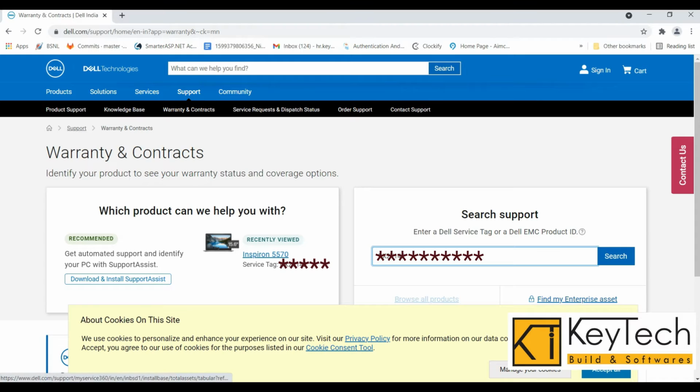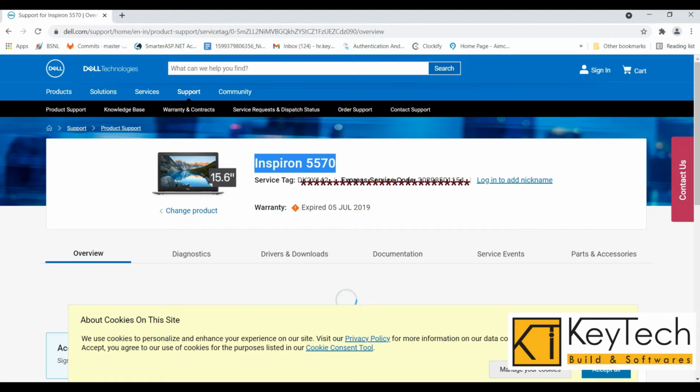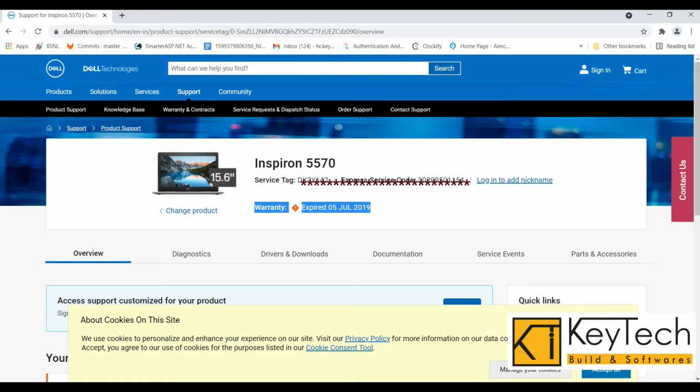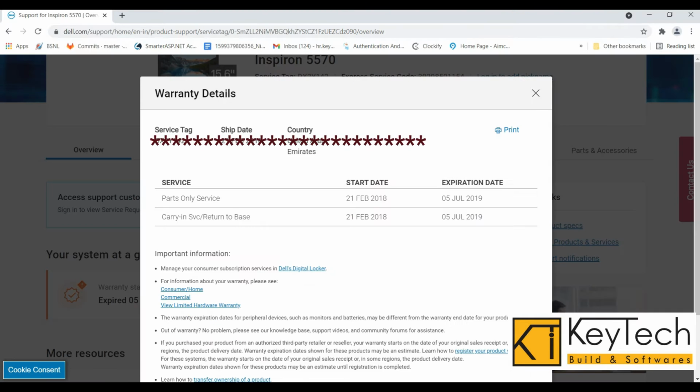Otherwise, here is a search support section. You can enter your service tag or product ID here. If you don't know the ID, you can find it behind your laptop. I'm entering my service tag here and searching. Then you can see my laptop model and warranty details. My warranty has expired.